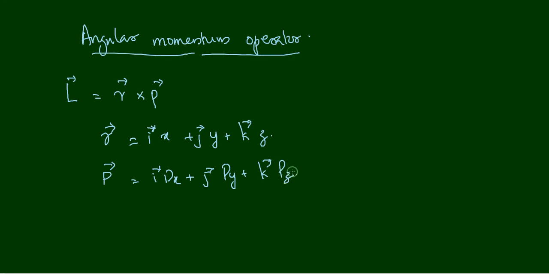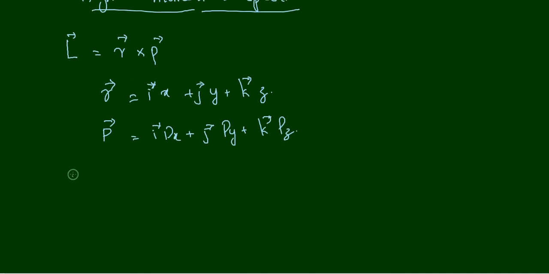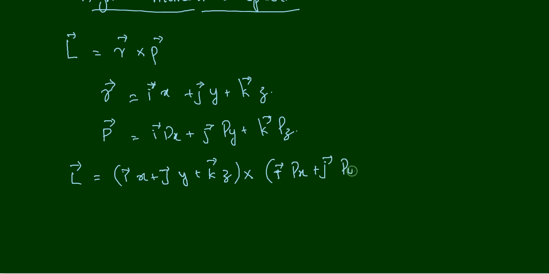Therefore, the angular momentum vector L is equal to the position vector, i x plus j y plus k z, cross i px plus j py plus k pz.